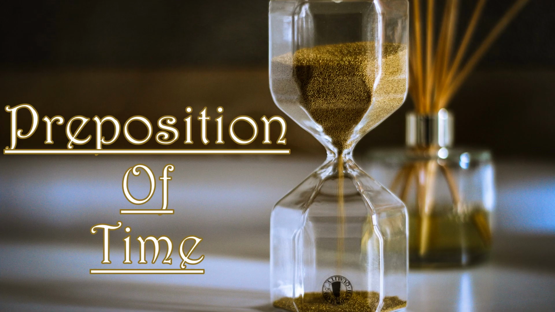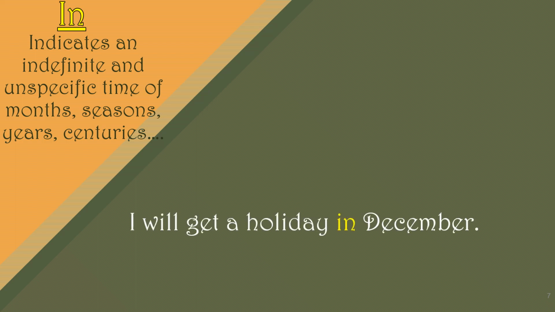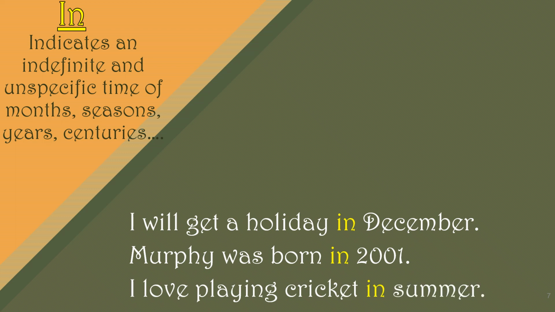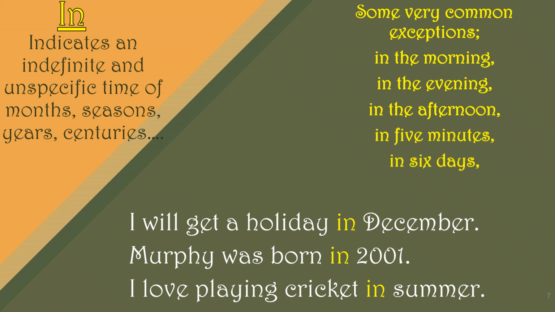Let us take in. It indicates an indefinite or unspecific time of months, seasons, years, centuries, and so on. Examples: I will get a holiday in December. Murphy was born in 2001. I love playing cricket in summer. There are some exceptions for this also, children, like in the morning, in the evening, in the afternoon, in 5 minutes, in 6 days, in 2 years, and so on.